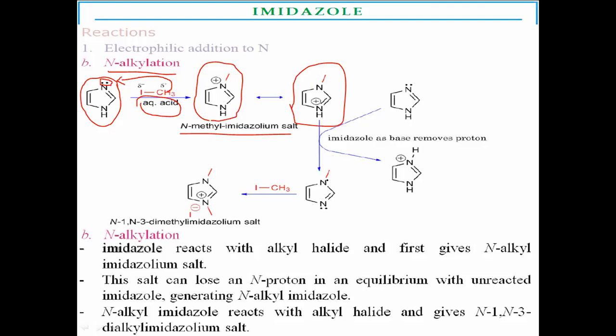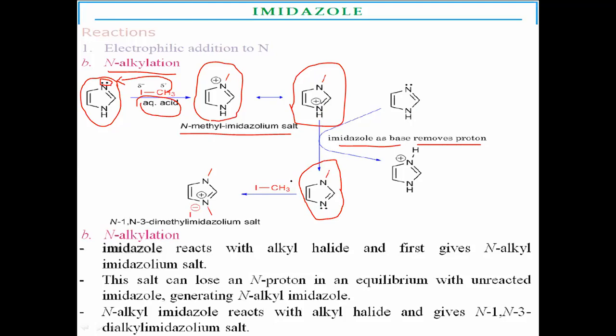Again, there is a possibility of removal of hydrogen from this intermediate N-methyl imidazolium salt, because imidazole acts as a base and removes the proton. Which protons? By protonation.